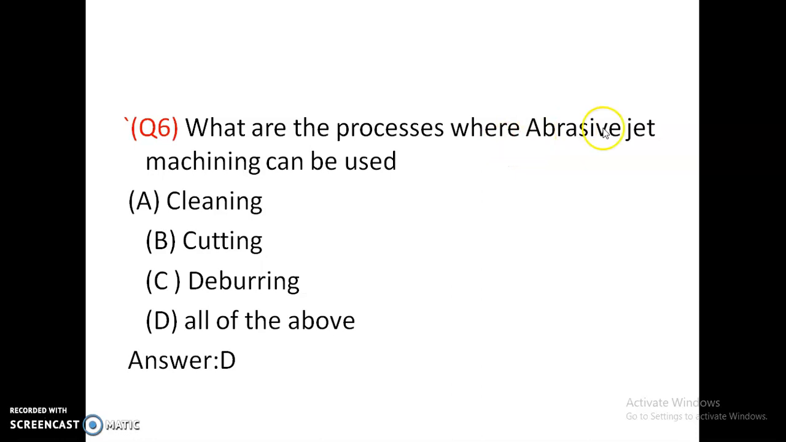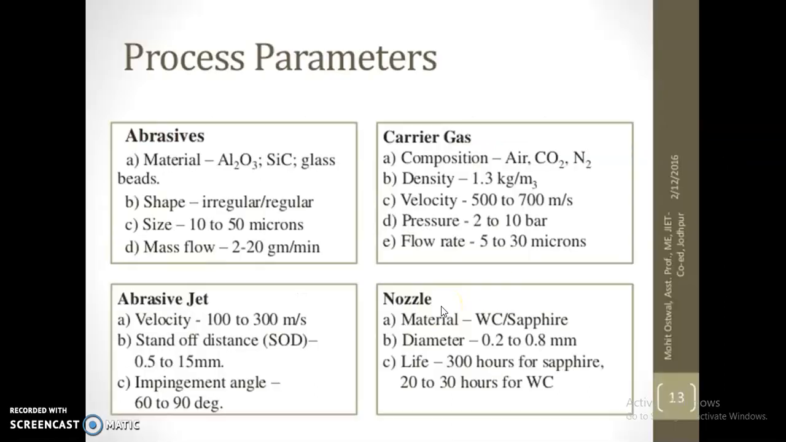What are the processes where abrasive jet machining can be used? It can be used for cleaning, cutting, deburring, and all of the above. So AJM can be used for cleaning action, for cutting and for deburring. To remove the burrs is called the deburring operation. For this, AJM can be used.